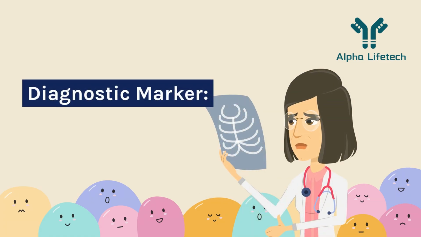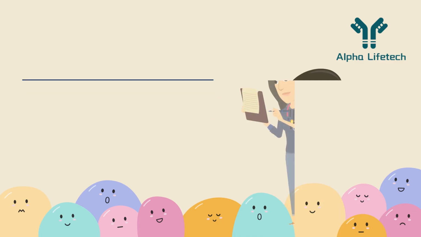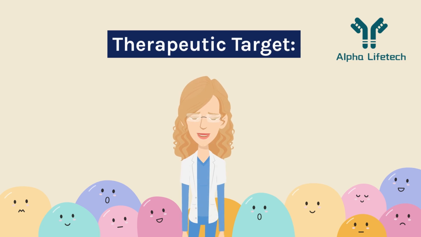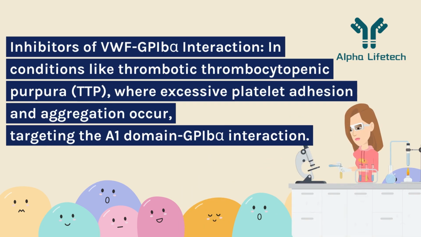Diagnostic marker. Von Willebrand disease, VWD: measuring the function of the A1 domain, such as through assays that assess VWF binding to GPIb, is an essential part of diagnosing VWD. Therapeutic target. Inhibitors of the VWF-GPIb interaction are used in conditions like thrombotic thrombocytopenic purpura, TTP, where excessive platelet adhesion and aggregation occur. Targeting the A1 domain GPIb interaction.